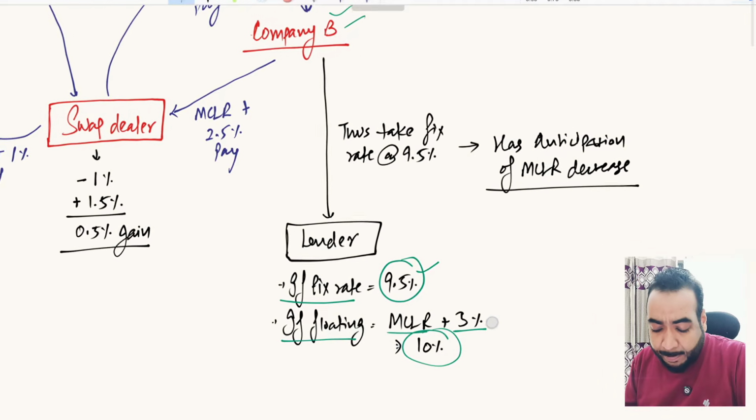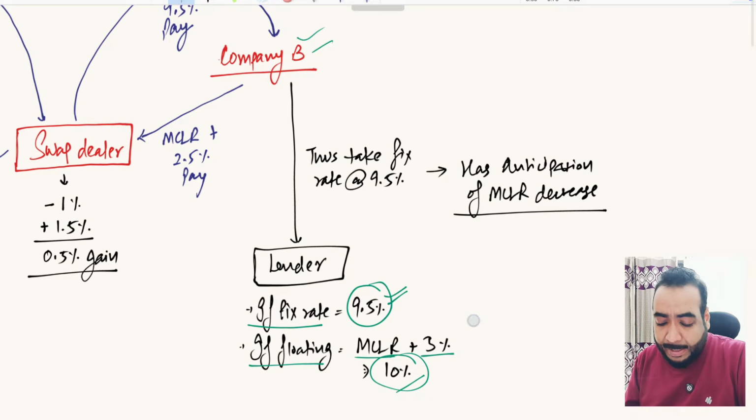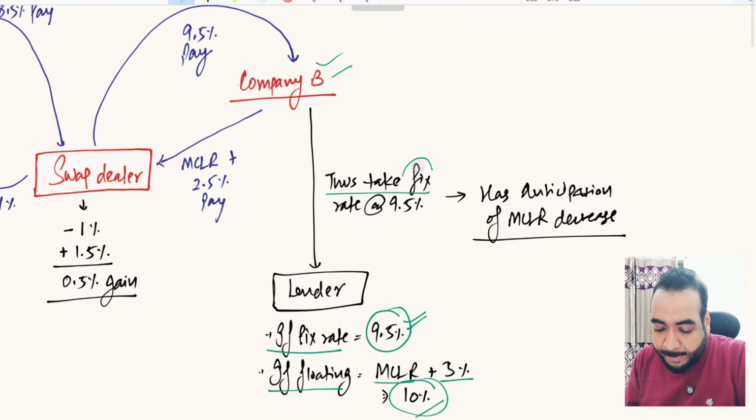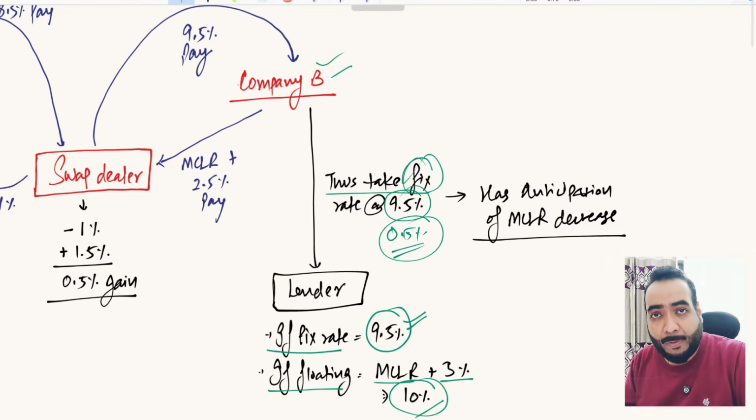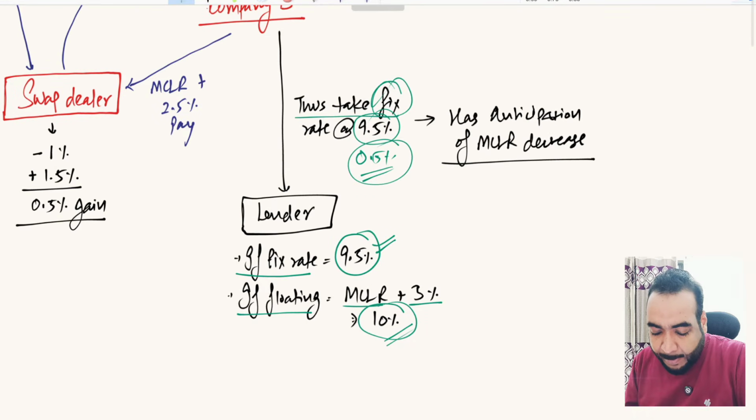Now, what will company B do? Company B is getting fixed rate of interest at 9.5% and floating rate at 10%. So they took the loan at fixed rate of interest because they would see a saving of 0.50%, else they would be paying 10% on MCLR basis.